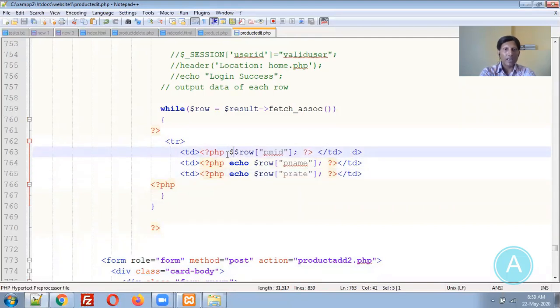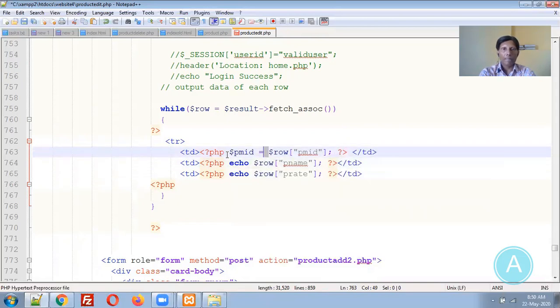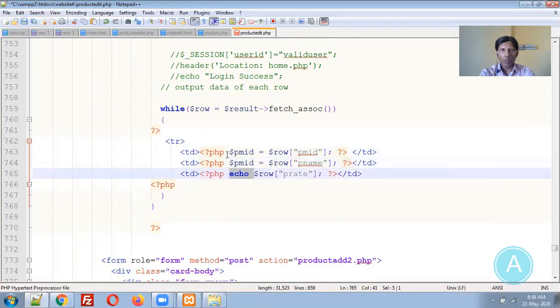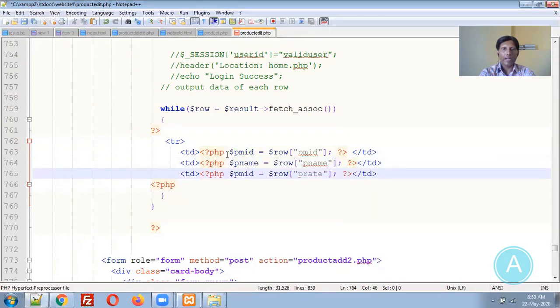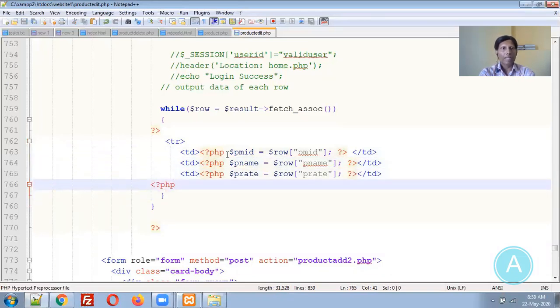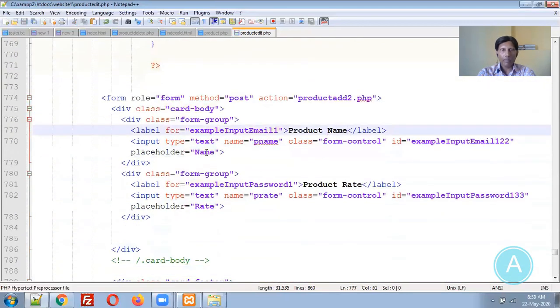Let's say $PMID is equal to this. I'm changing this to PMID, PName and PRate.